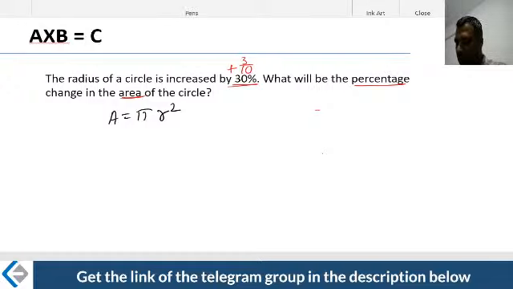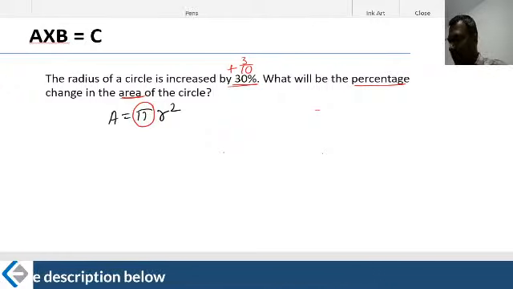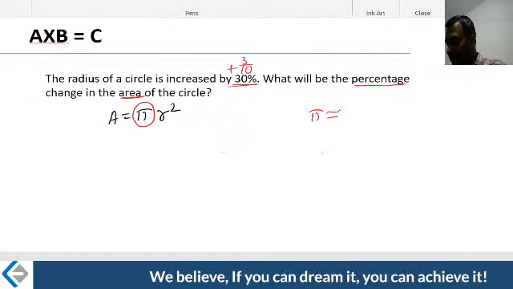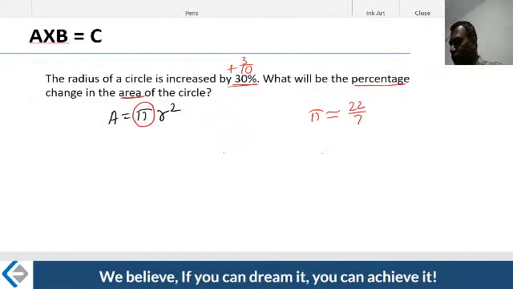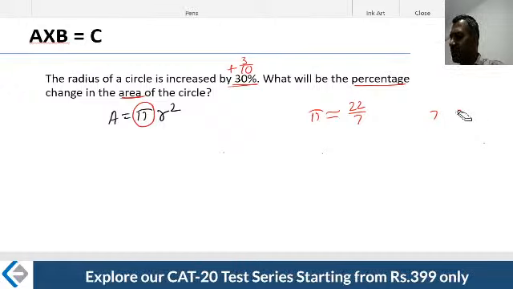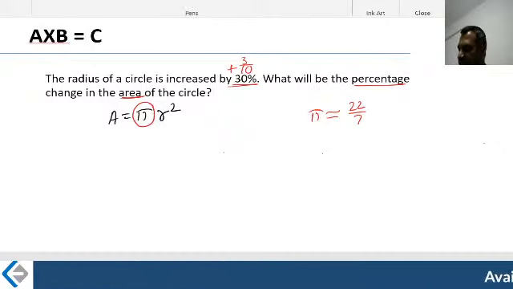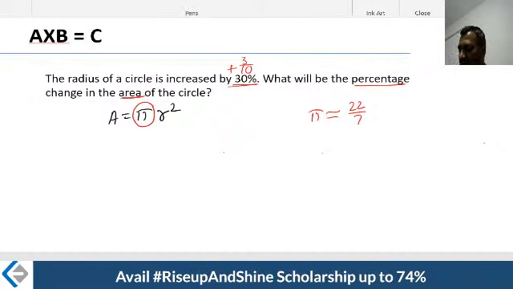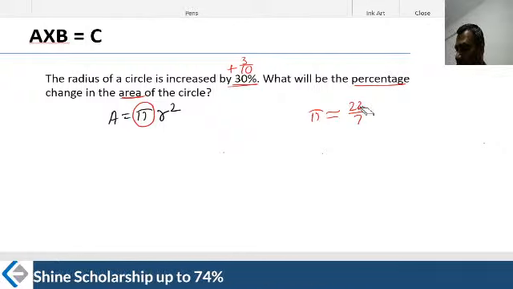The point here is, listen, pi is not a changing number. Pi does not change because it is a constant. Of course, pi is irrational. Pi is very close to 22 by 7, but it is not equal to 22 by 7. If pi were 22 by 7, it would be of the form p by q, where p and q are integers, and that would make it a rational number. Pi is very, very close to 22 by 7, and for convenience of calculation we take it as 22 by 7. Otherwise, pi is an irrational number which cannot be expressed as p by q. I just thought of reminding you about it.